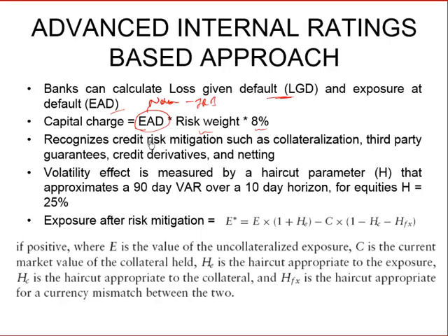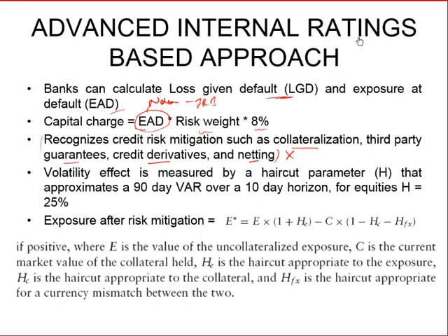Now what this does is that this exposure will be lower if you have collateral or third party guarantees or credit default swaps, netting, etc. All this was not recognized in the IRB and the standardized approach. The standardized approach says, okay, if you don't have sophisticated risk management systems, just keep 8% of the risk weight of the notional in your equity or as a capital buffer.